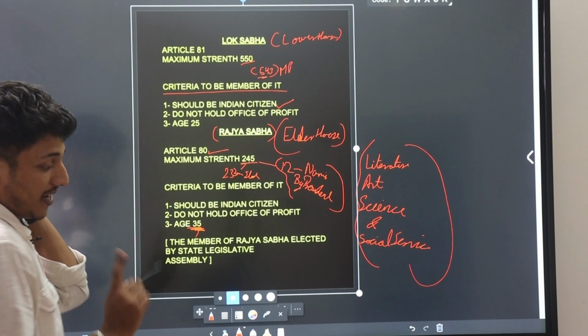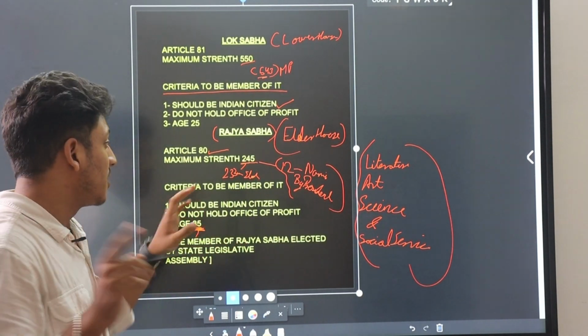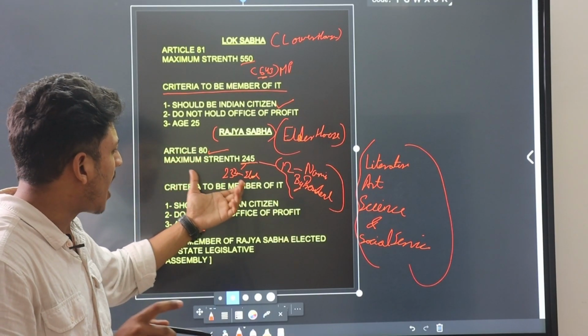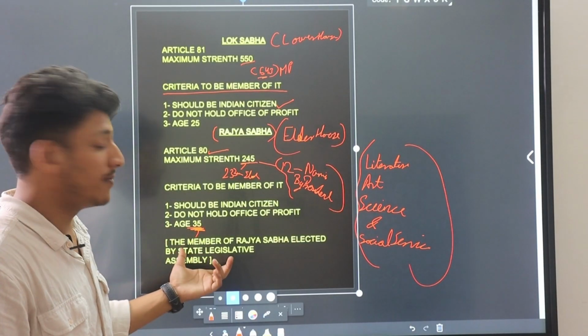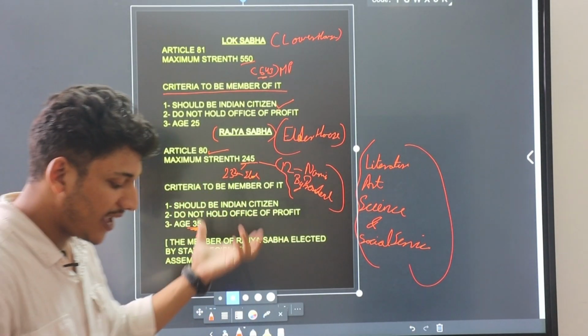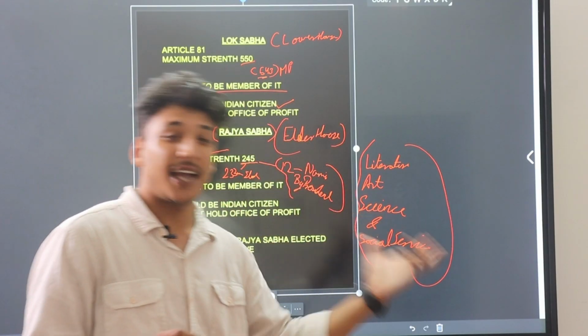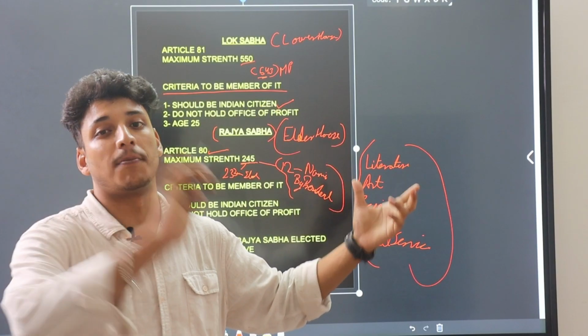Now you may have a question: from a state, how are the members of Rajya Sabha selected? They are selected by the state legislative assembly by indirect election and the single transferable vote system.